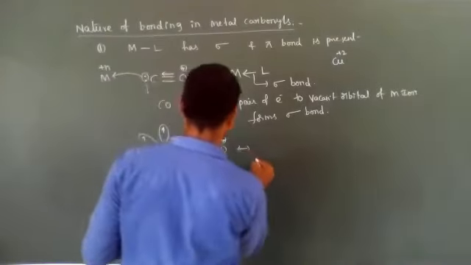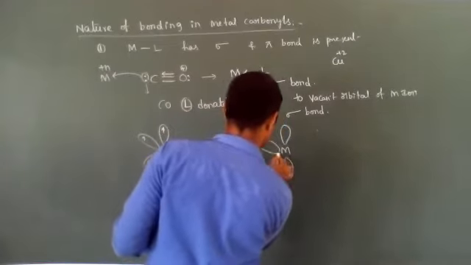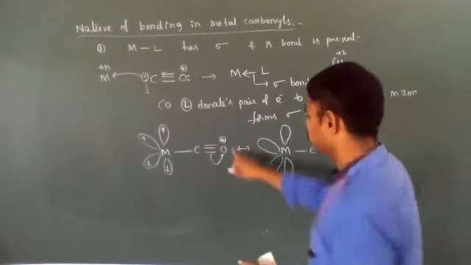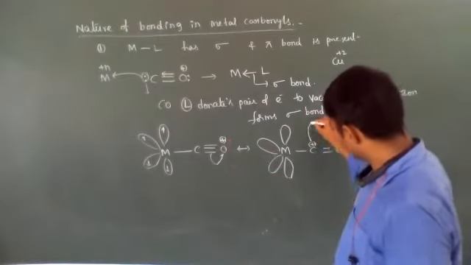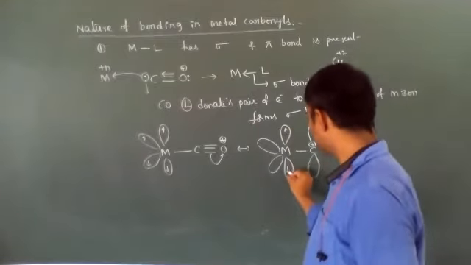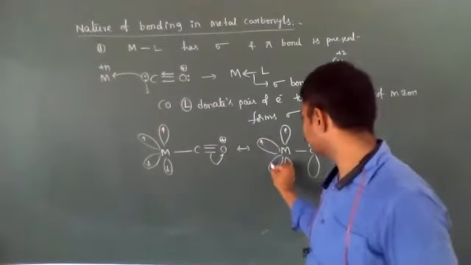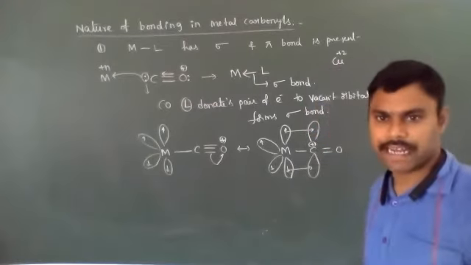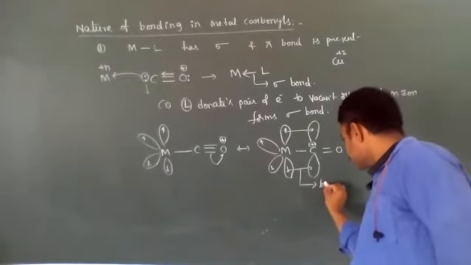Then carbon has a positive charge, meaning vacant orbitals are present. The central metal ion donates its excess electrons to the vacant orbitals of carbon. Then it is called back bonding.